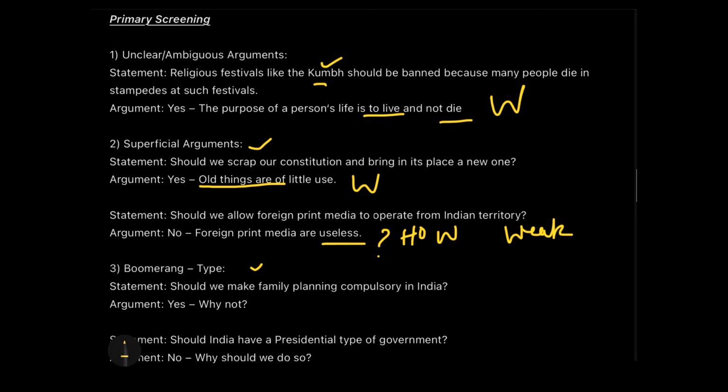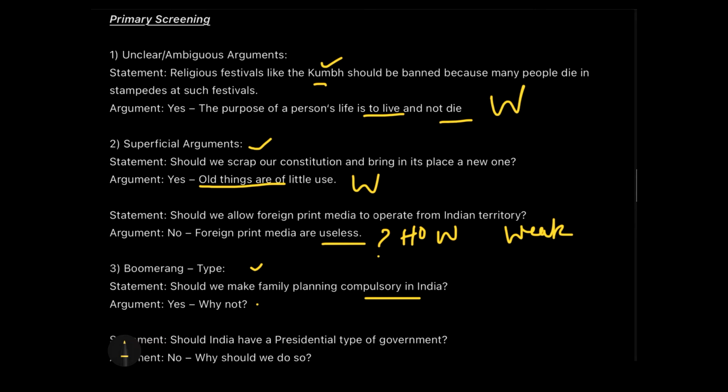Now the third type of category is called the boomerang type. Boomerang's meaning is it's a stick which you throw at an object and it comes back to you. The same is applied to questions. Like you are putting forward a question in the statement, like should we make family planning compulsory in India? And in return, in the argument, they are saying yes, why not? So we are not having conversations here, to be very clear on that.